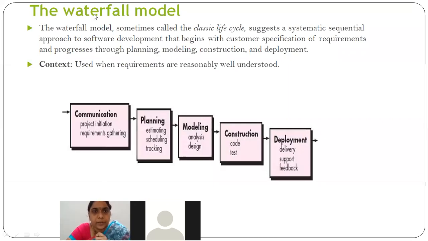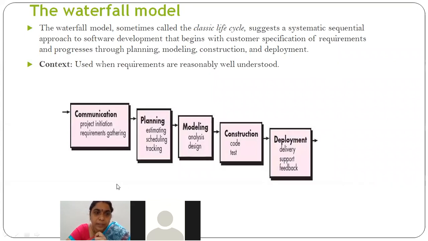And particularly coming to this waterfall model, the process flow will be sequential. After completing the first phase, then only you can move on to the second phase, and next the third phase, and so on. There is no way for you to iterate back and make any changes if necessary. That is the main disadvantage of this waterfall model. We use this waterfall model in the context where the requirements are reasonably well understood. If the client is able to tell you all the requirements in the initial stage itself, then only you can go for the waterfall model.